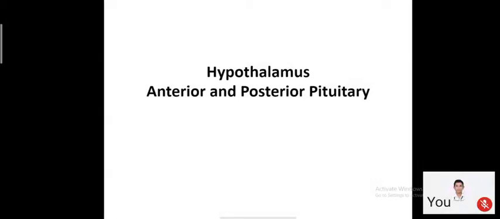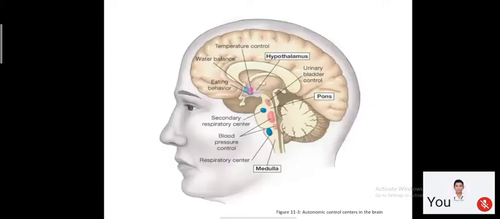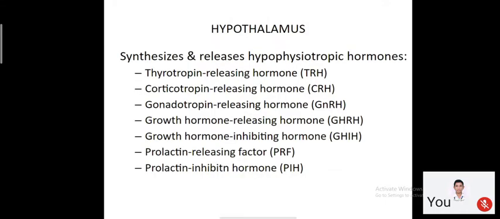gland. We will discuss anterior pituitary gland, some diseases today, and then about posterior pituitary gland in the next class. Now this is a diagram representing hypothalamus, then pituitary. Hypothalamus, apart from controlling the secretion of various hormones from pituitary gland, is also important for controlling temperature, water balance, eating behavior, and so on. But they are not to be discussed by me, will be discussed by some of the teachers in next classes.